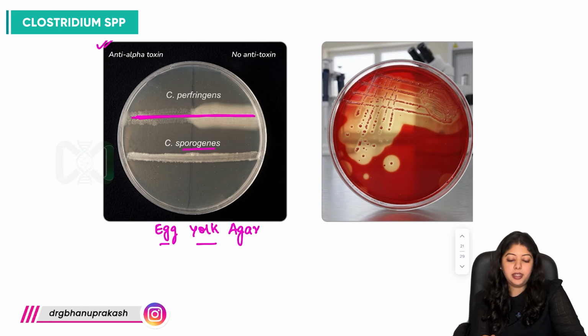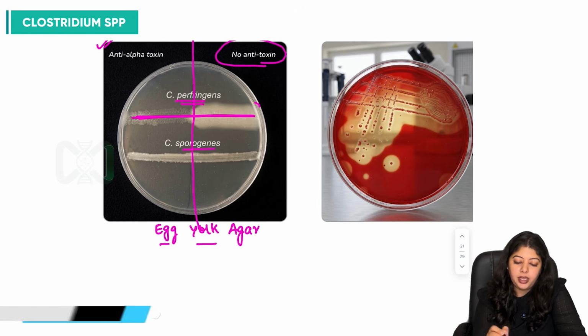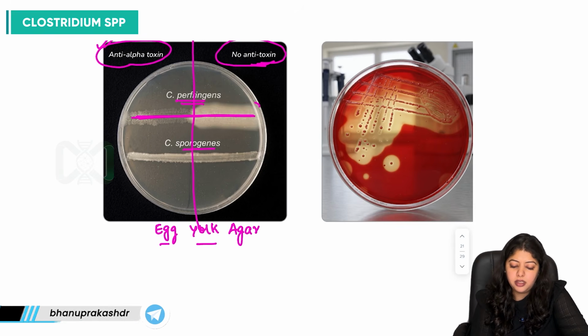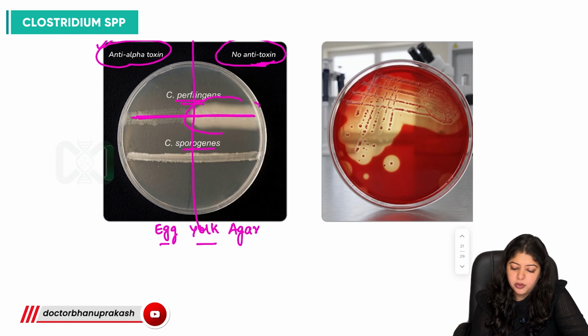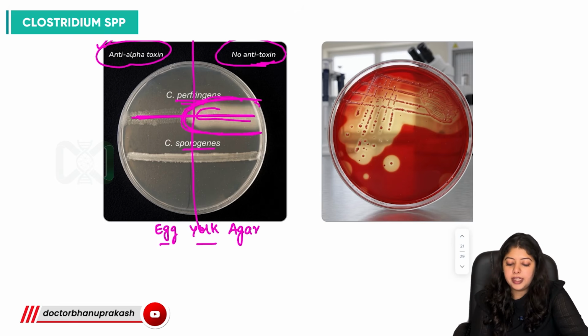In the part where we have no anti-alpha toxin, we have this opalescence present, a milky white area around the streak line.